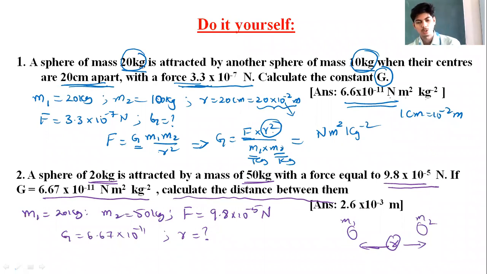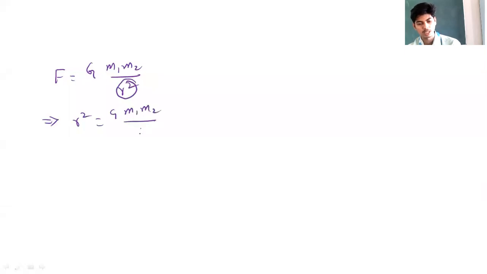In order to solve this problem, again you have to make use of the universal law of gravitation. We know that gravitational force between any two masses is F equals G m1 into m2 divided by r square. You have to calculate the value of r. This implies r square is equal to G m1 m2 divided by F. See what value r square gets. For r you have to take the square root of that value.